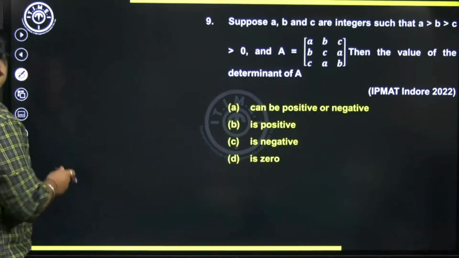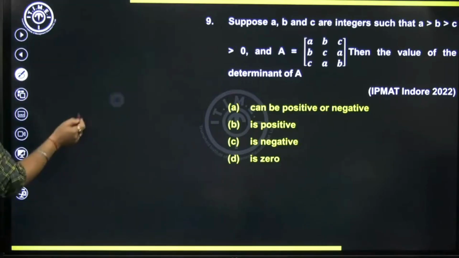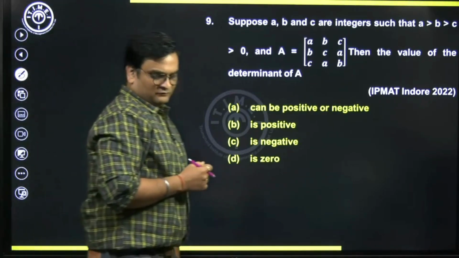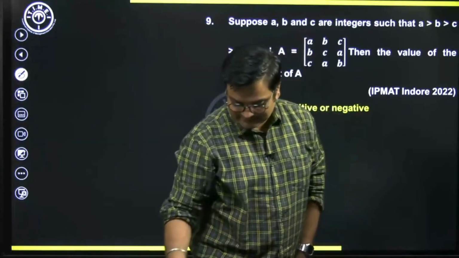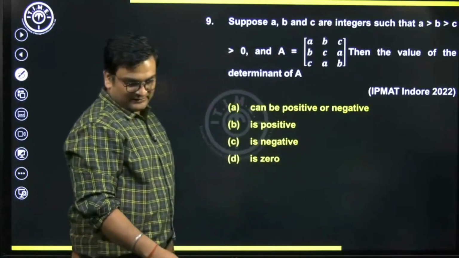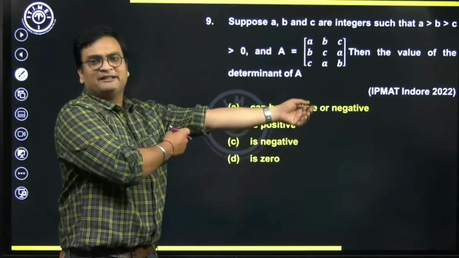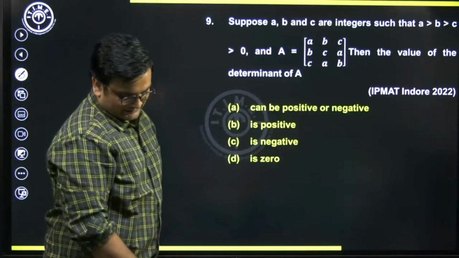Now, ninth one. Go for this. What is the answer for this? I'll give you probably 30 seconds because you'd have learned matrices and determinants in your 11th and 12th.